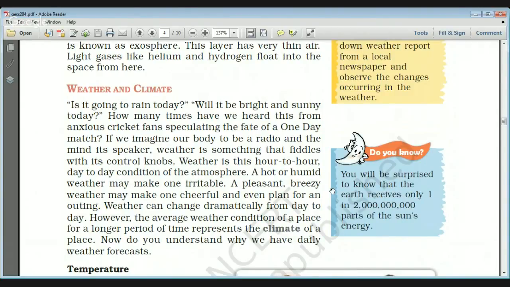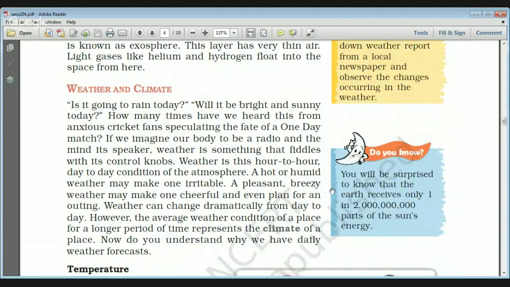But the climate is the average weather condition of a place for a longer period of time. So that is why we have a daily weather forecast, but the climate of a region is some definite type. Like the climate of India is monsoon climate, but we can see that daily weather report in all the TV